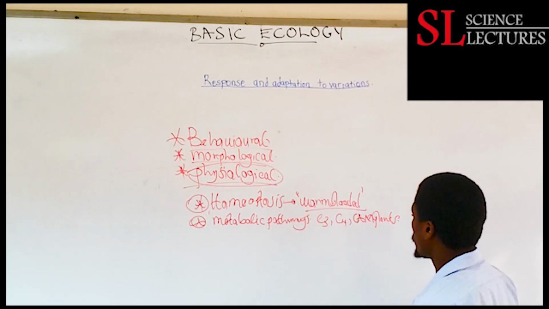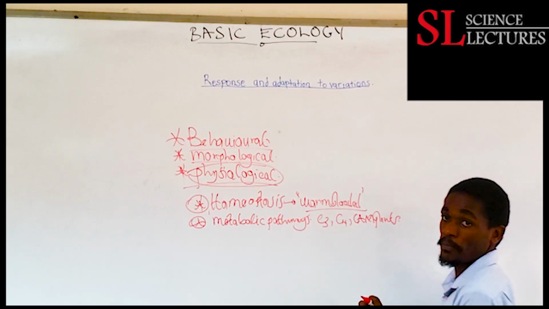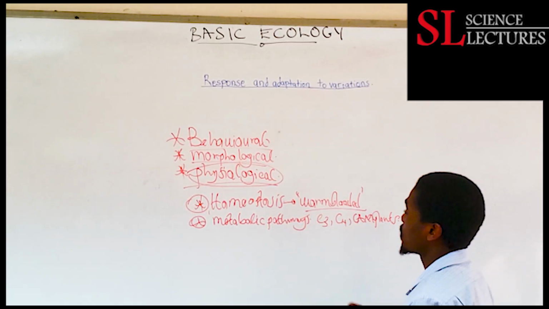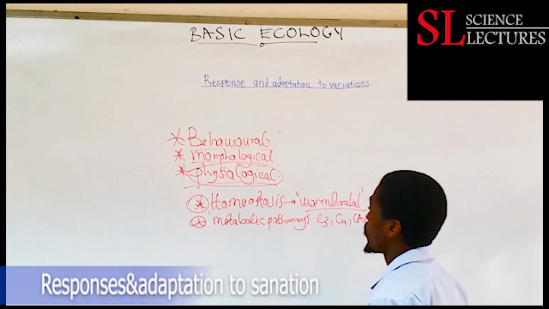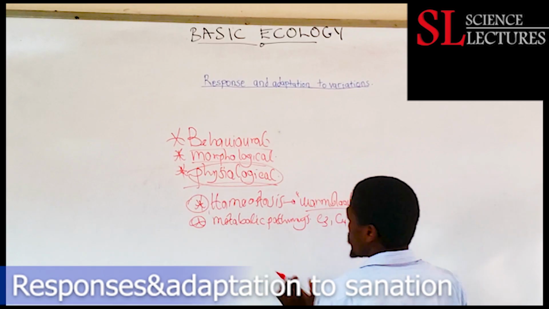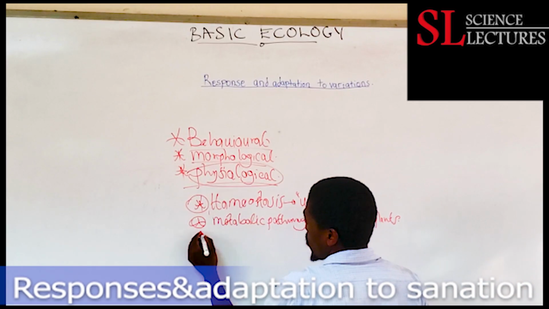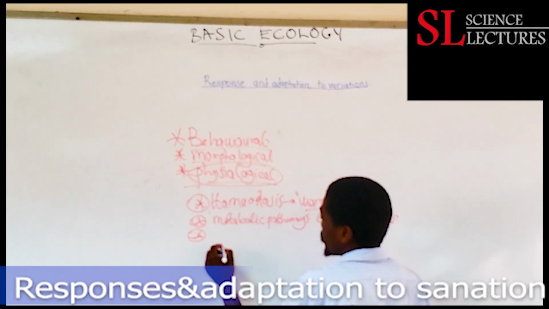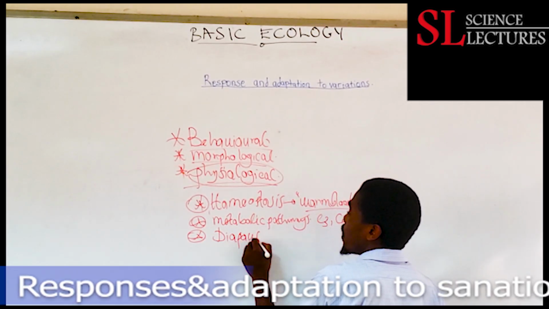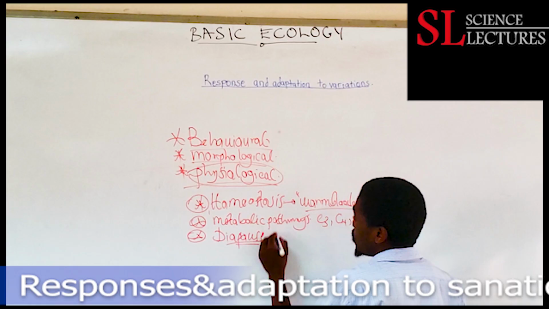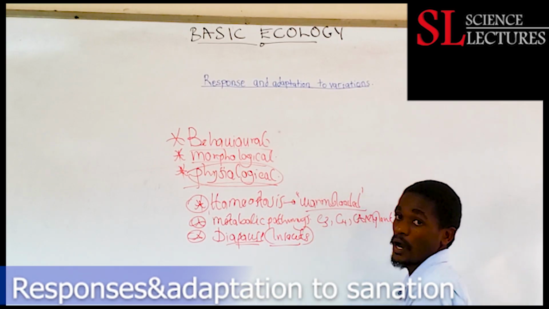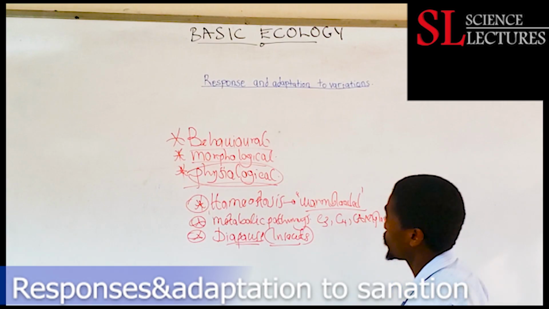C3 plants will have a specific pathway, C4 plants will have a specific pathway, and CAM plants will follow a specific pathway as an adaptation to their environment, as a physiological response. We can also have things like diapause. This one is involved in insects, as a mechanism of physiological regulation response.